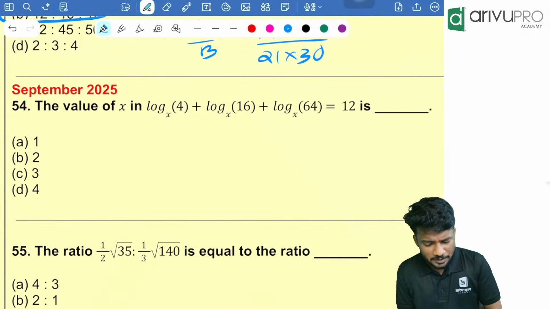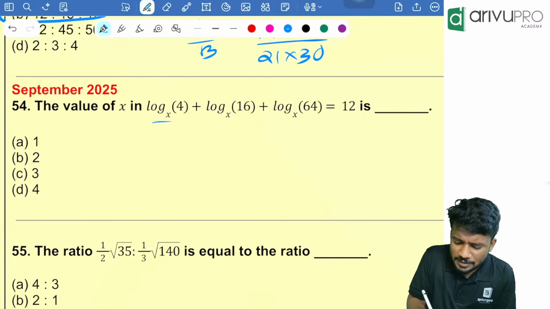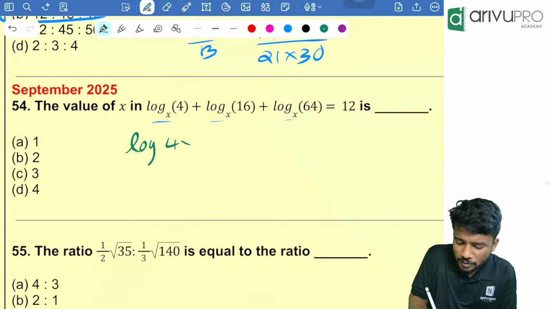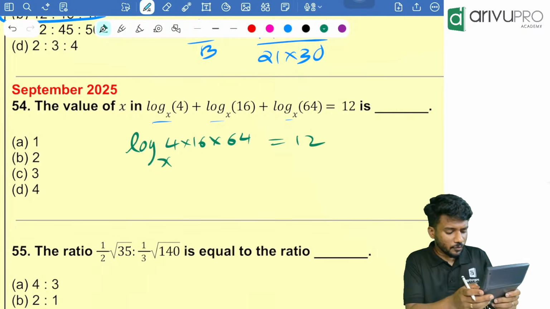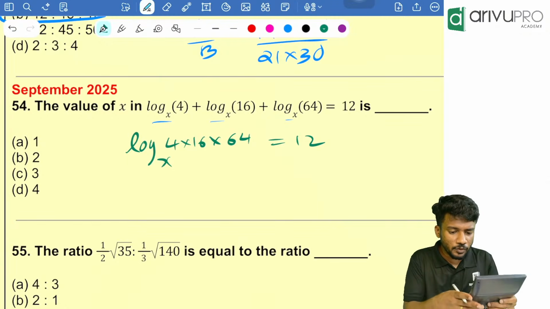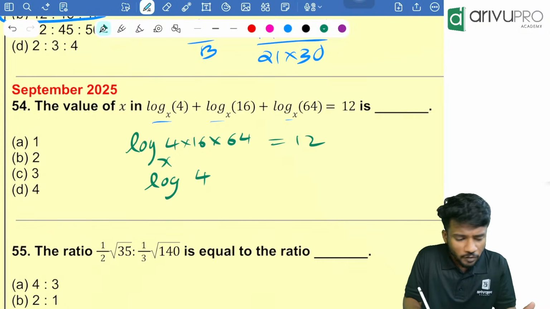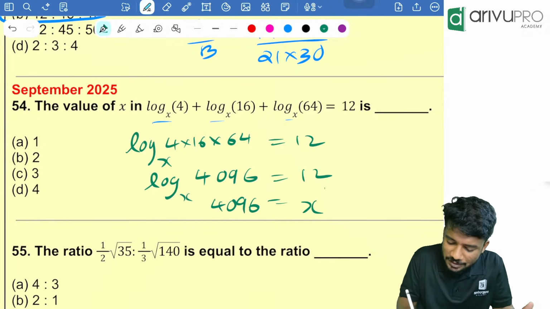Log of 4 to the base x, plus log of 16 to the base x, plus log of 64 to the base x, which is equal to 12. That means it is the sum rule. Log of a plus log of b plus log of c is log of 4 into 16 into 64 to the base x, which is equal to 12. People, 4 into 16 into 64 is 4096. So log of 4096 to the base x is equal to 12. That means 4096 is equal to the base raised to the right hand side.